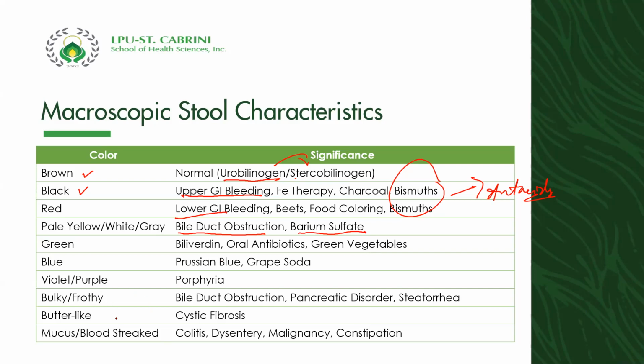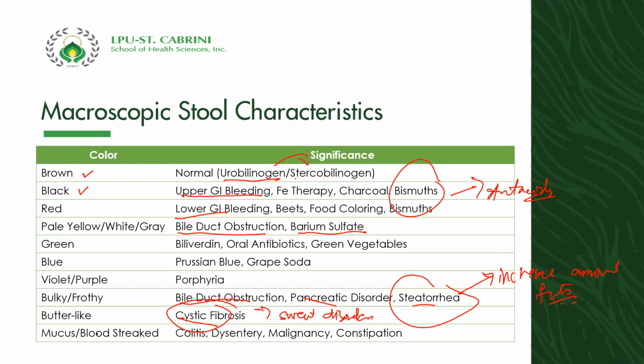Violet or purple colored stool is because of porphyria. Bulky or fruity stool is an indication of bile duct obstruction, pancreatic disorder, and steatorrhea. When we say steatorrhea, it is an increased amount of fats excreted in the stool, and later we're going to discuss that. Butter-like stool, cystic fibrosis. What is the problem here? This is a sweat disorder.